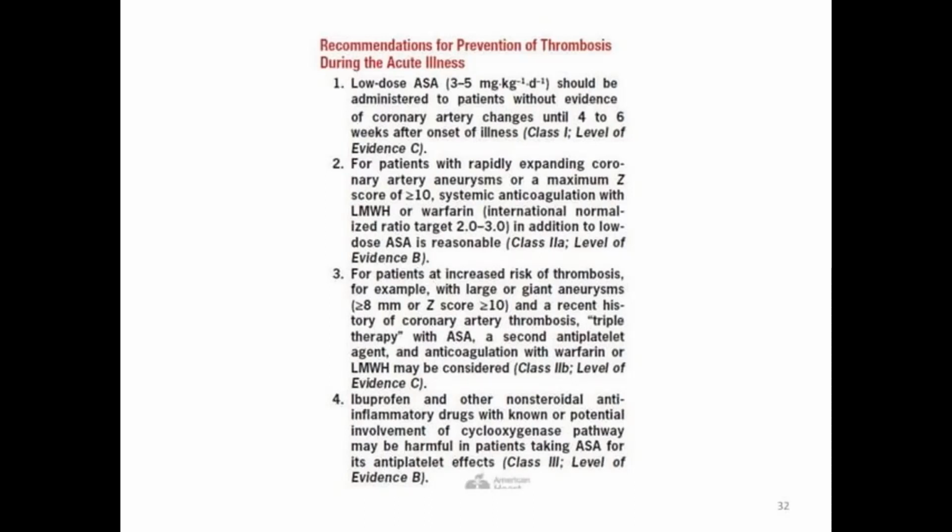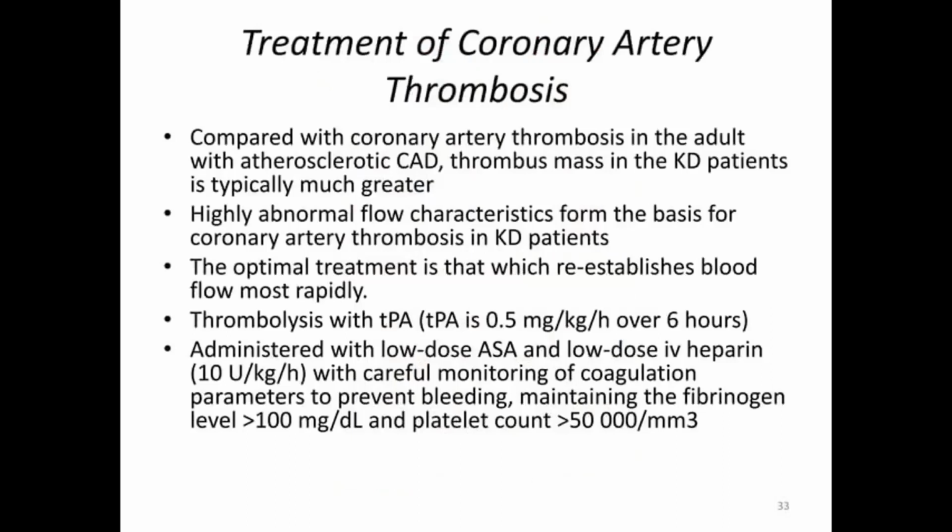If not, 1 mg. More than 10, we tend to give one antiplatelet, aspirin, along with anticoagulation. We can give warfarin. Initially, we can give some low molecular weight heparin for some days, followed by warfarin. Or recently, NOACs are also being tried with success.